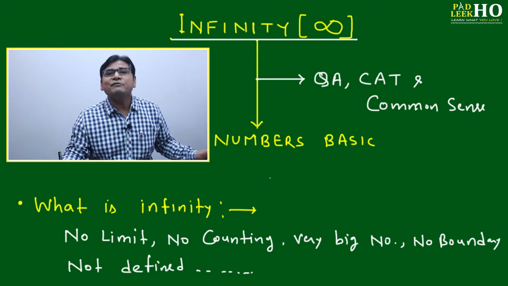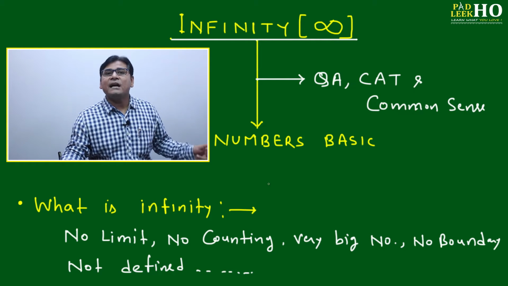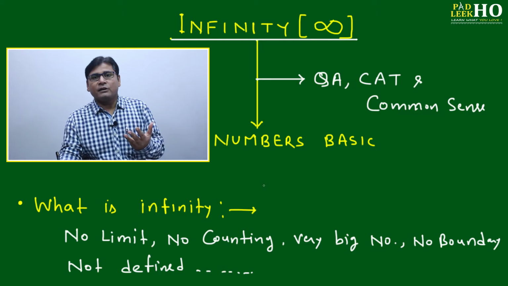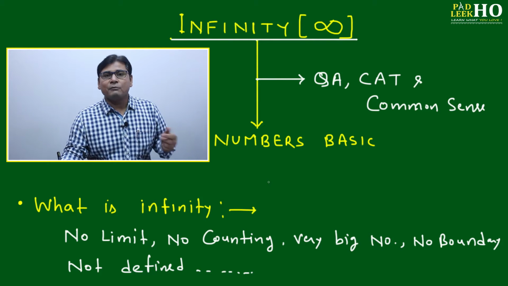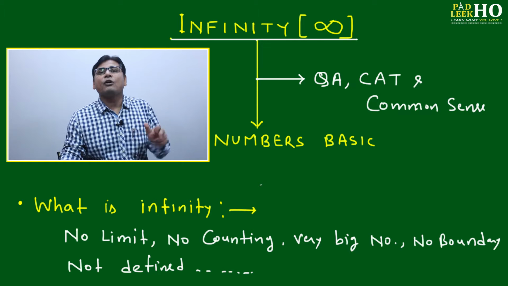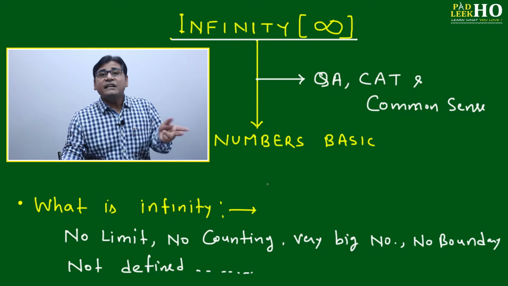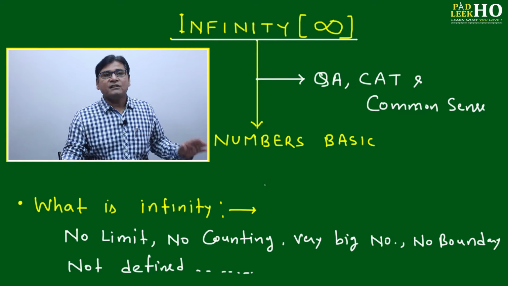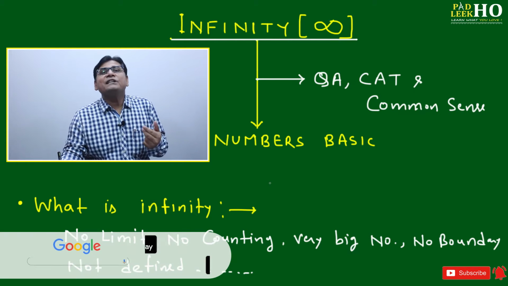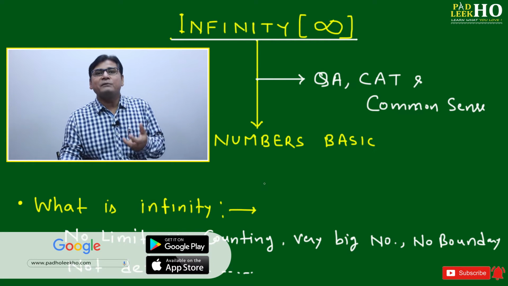We can define infinity in various ways: arithmetic way, algebraic way, or geometric way. I already told you, any number can be represented in three formats: in the form of a number, in the form of a variable, or you can say algebraic representation, or in the form of geometrical representation. Then infinity can also be explained in all these three formats. We'll try to understand how infinity works and what its actual meaning is.